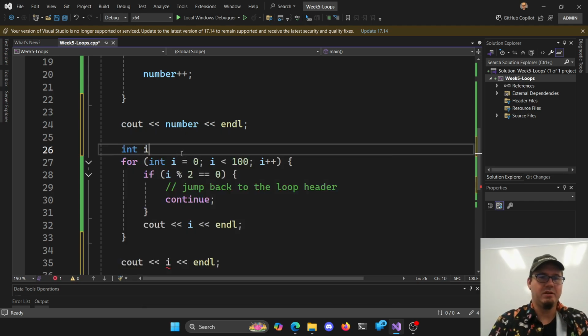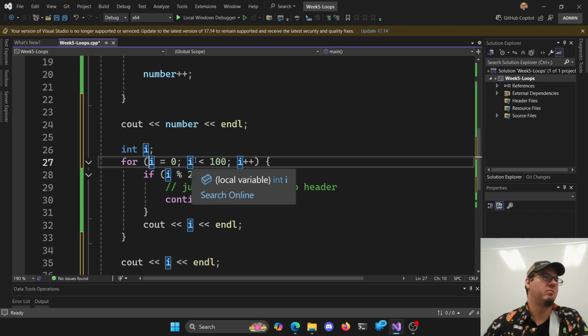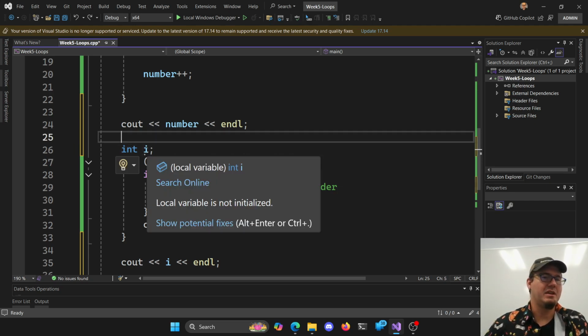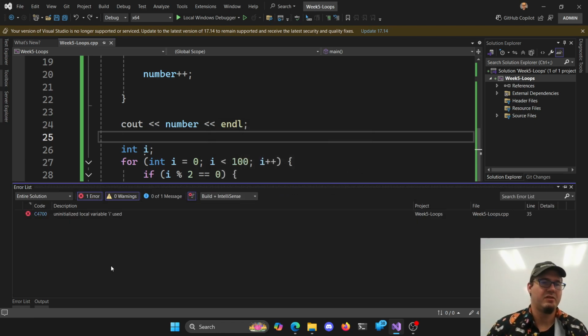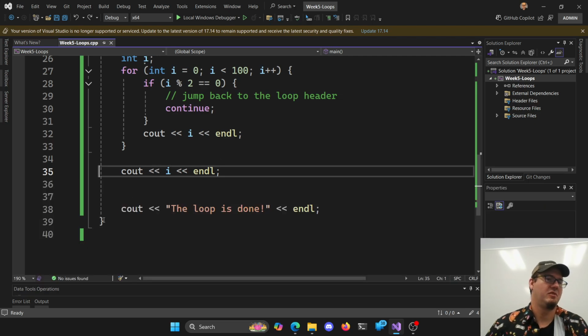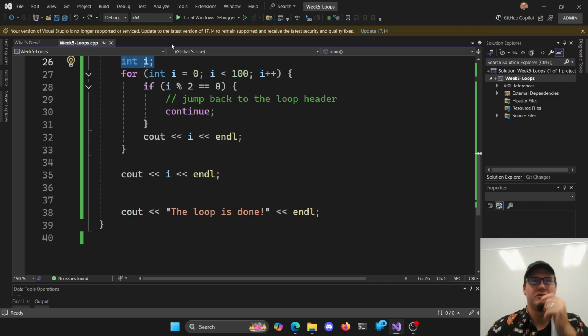With for loops, you can declare an i or whatever value you want and then just set it within the loop here. Most people don't do that. If you want a for loop, usually you want to just use a temporary counting value. Now, weird stuff happens when we have int i here and int i here. We get build errors: uninitialized local variable i used. It says i was never initialized, it was never given a value. Because we have an i within this scope, when we use i, it uses this scoped i, not the outer scoped i, which gets awfully confusing.